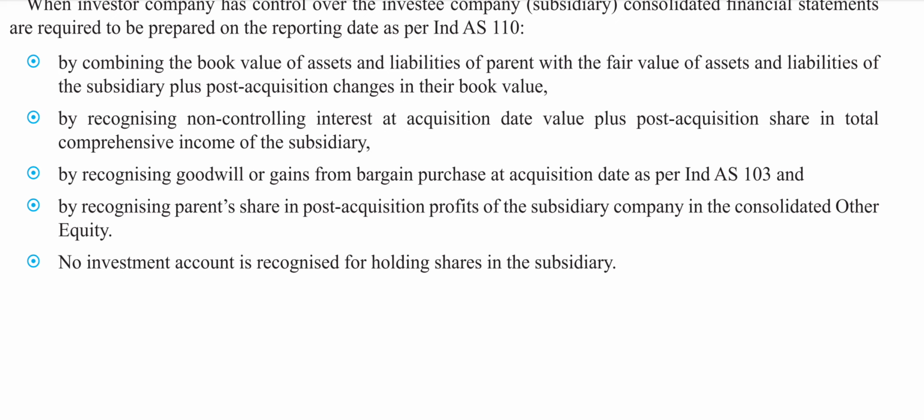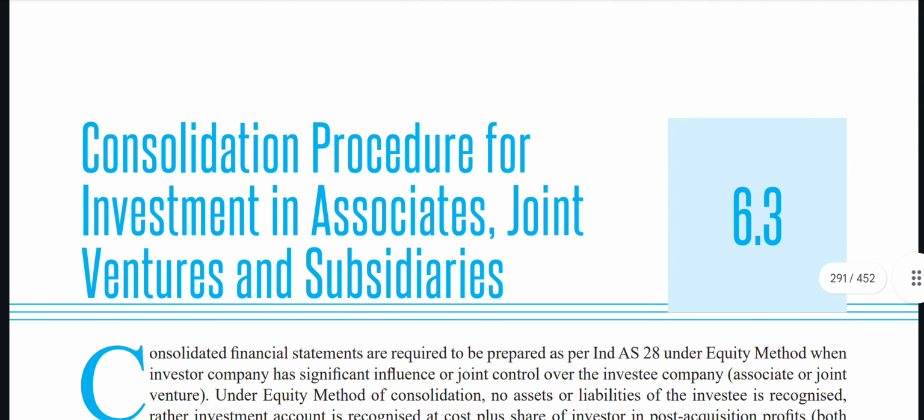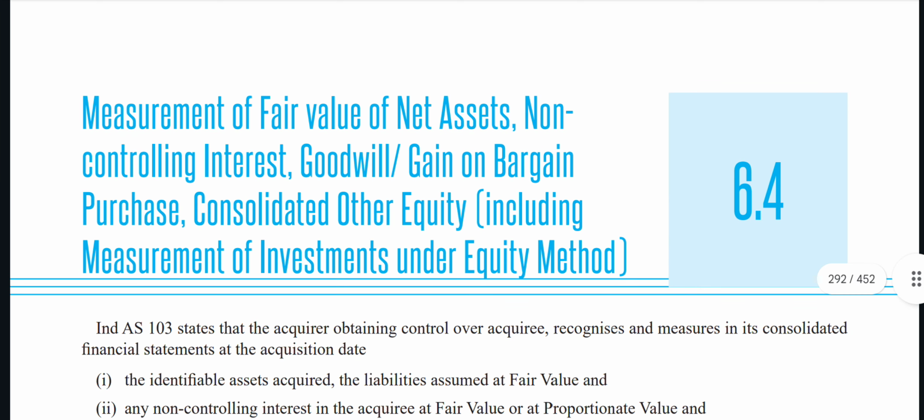Goodwill or gain from bargain purchase is recognized at acquisition, against the purchase consideration. The investment account is recognized for holding of the shares of the company, right? Non-controlling interest, all these have to be recognized. The next unit is measurement of fair value of net assets, non-controlling interest, goodwill, gain on bargain purchase, and consolidated other equity. How all of these are to be measured, including measurement of investment under the equity method.